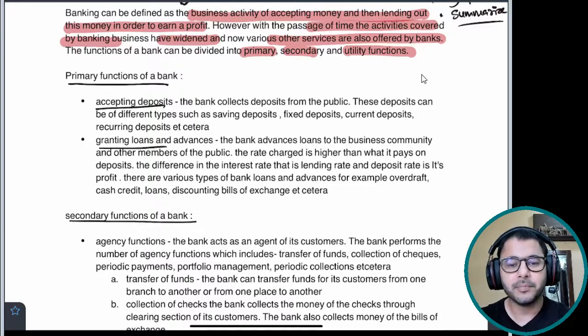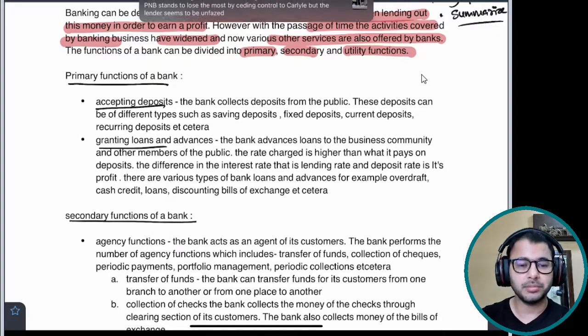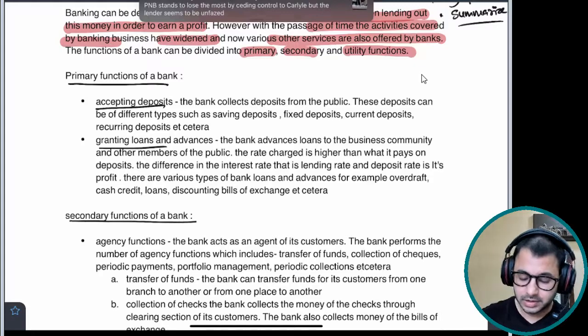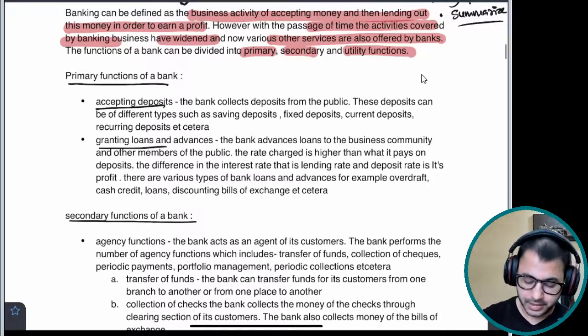That's what you write, right? The bank advances loans to business community and other members of the public. The rate charged is higher. How does it earn money? Because the rate charged is higher than what it pays on deposits. The difference is its profit. There are various types of bank loans: overdraft, cash credit, loans, discounting bills of exchange, etc. You have mentioned different types of loans too. Okay, so these are the primary functions of a bank.